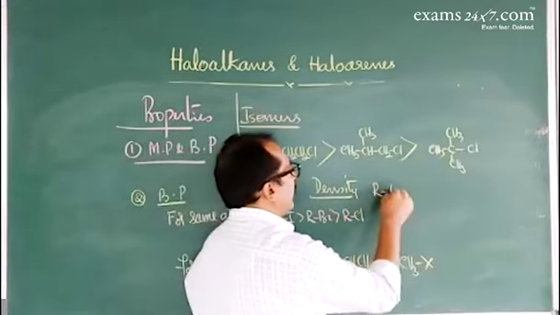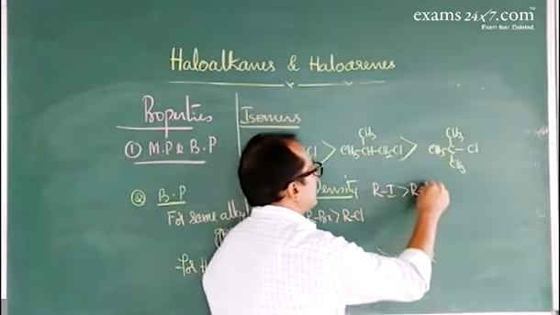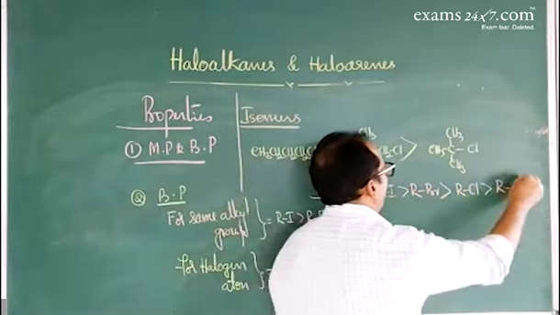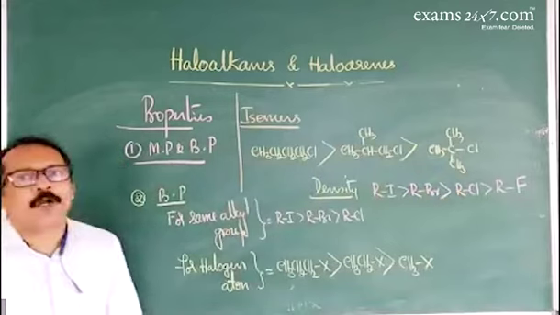Iodides have more density as the size of the halogen increases. This is about the decreasing order of density.